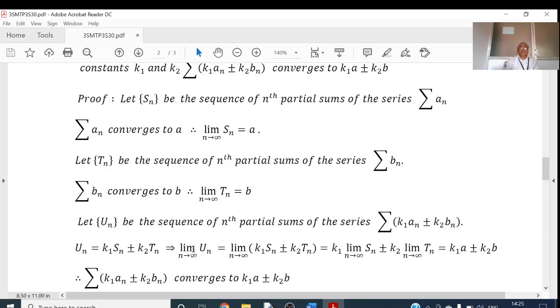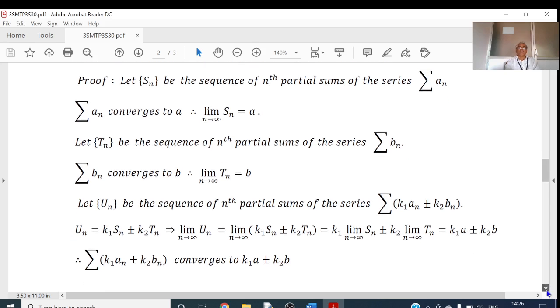Now take limit onto this. Limit of Un as n tends to infinity equals limit as n tends to infinity of K1 Sn plus or minus K2 Tn. This is equal to K1 into limit of Sn plus or minus K2 into limit of Tn. That is K1 into A plus or minus K2 into B, so this is equal to K1A plus or minus K2B. So the sequence Un converges to this. Therefore, this series K1An plus or minus K2Bn converges to K1A plus or minus K2B.